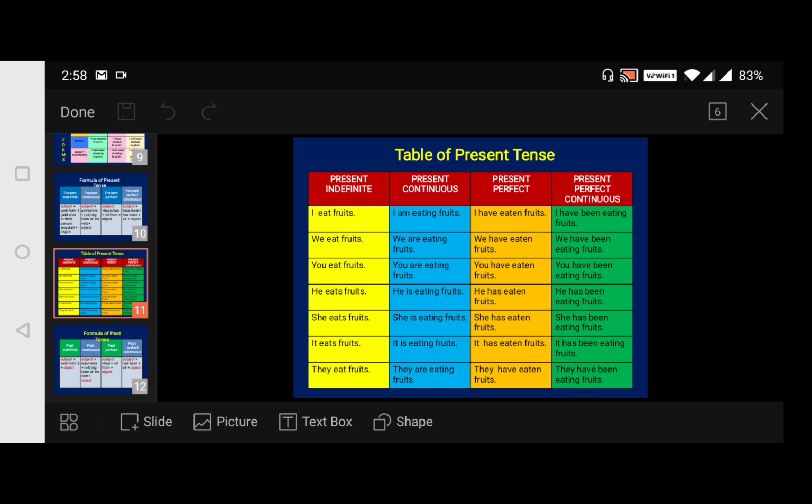The dog barks at strangers, the dog does not bark at strangers. She prefers coffee, she does not prefer coffee. We walk regularly, we do not walk regularly. Okay. We wait for the holidays, we do not wait for the holidays. So in this way, you have to change all the positive sentences into negative sentences. Followed.